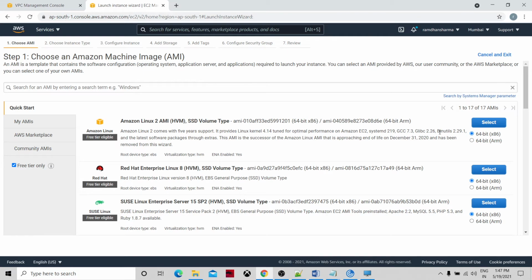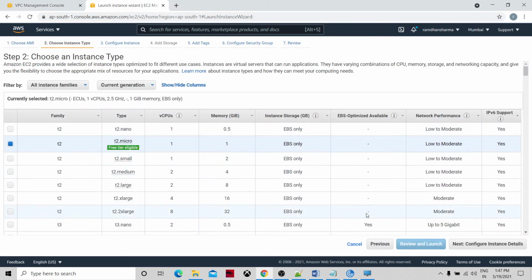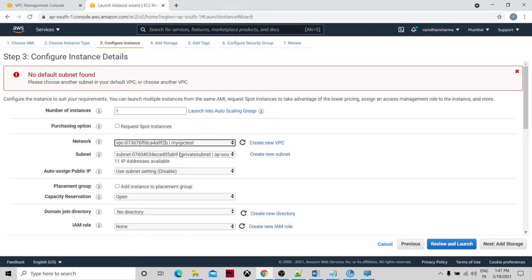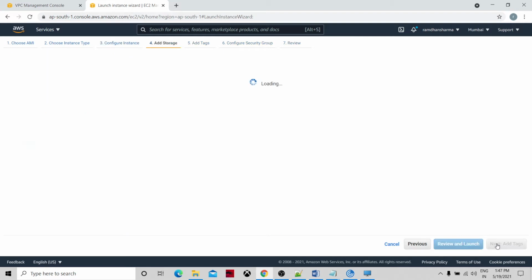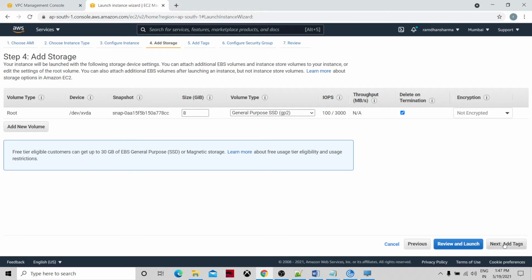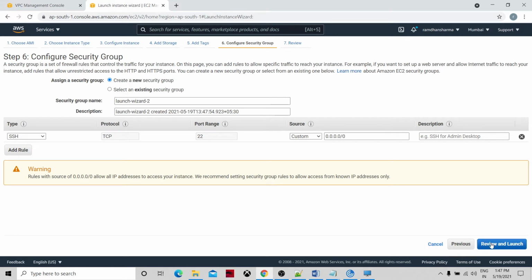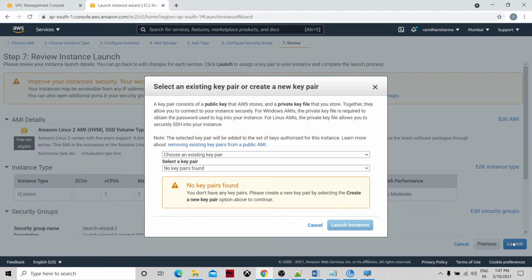Let me go to the free tier available. I'm going to select the first one. Click on next. I'm going to configure the VPC as my VPC, test. For the subnet, I'm going to take the public subnet first of all, and I'm enabling public IP auto-assign, because I need to log in to this machine. Storage is default, and the security group is unchanged. Launch the instance. I'm going to create the key pair.